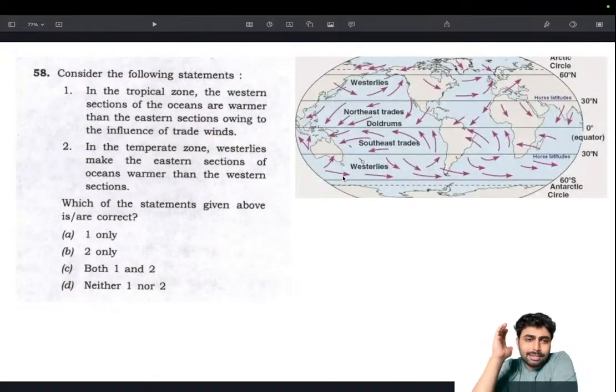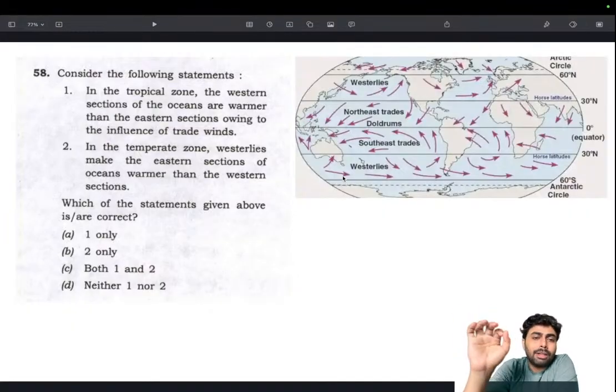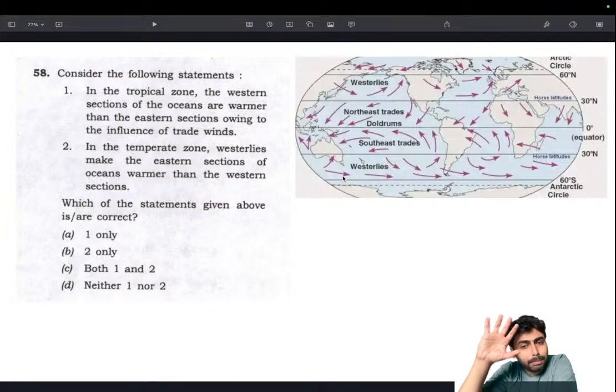Next, this is actually interesting. All you need is a basic understanding about the planetary winds and the temperature and pressure belts of the world. That simple understanding alone is enough to answer this question, and such an understanding is also very useful, especially in the years 2023, 2024 and 2025, because I think two questions were asked based on the same concept. So it's a really good practice to learn the planetary winds, because it's a foundation for everything you learn in geography. Everything related to climatology is basically based on these planetary winds, that is, the temperature and pressure belts of the world.